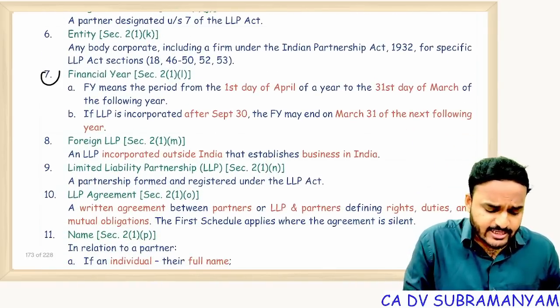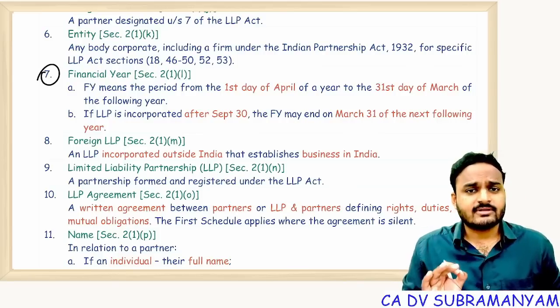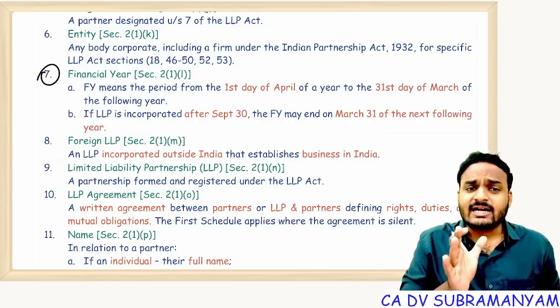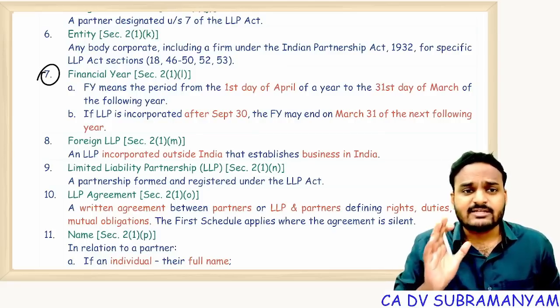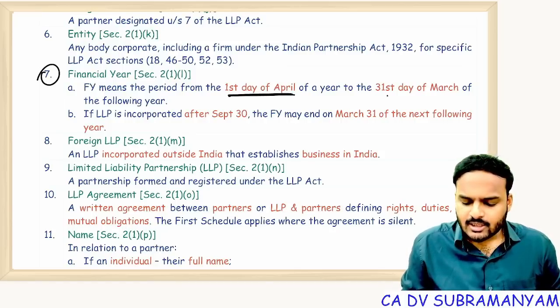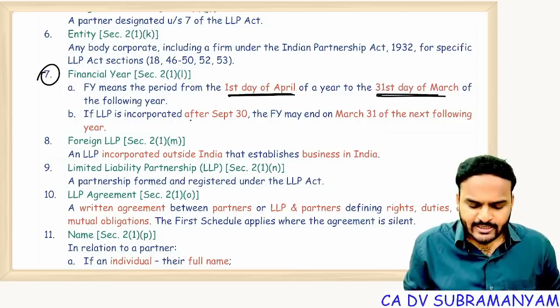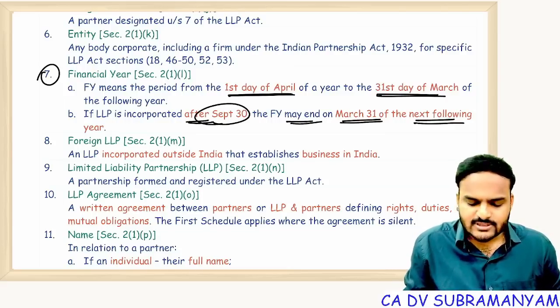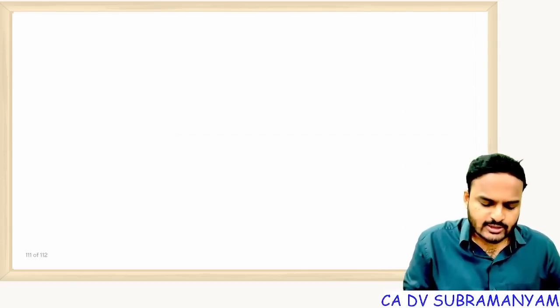financial year. A very, very important definition. Financial year in a company is different. Financial year in an LLP is different. Financial year means the period from 1st day of April to the 31st day of March of the following year. But if an LLP is incorporated after September 30th, the financial year may end on March 31st of the next following year. So here, date of incorporation is a point.